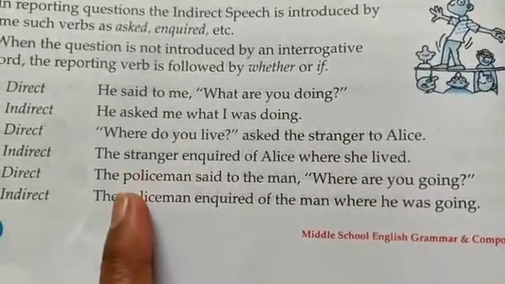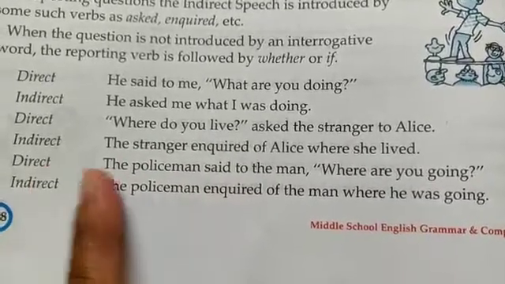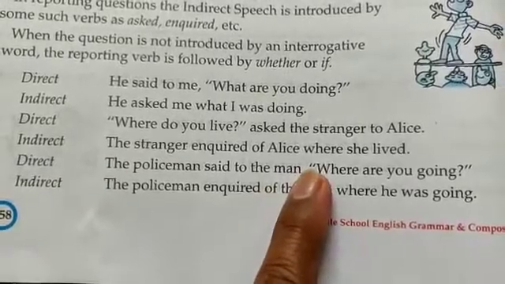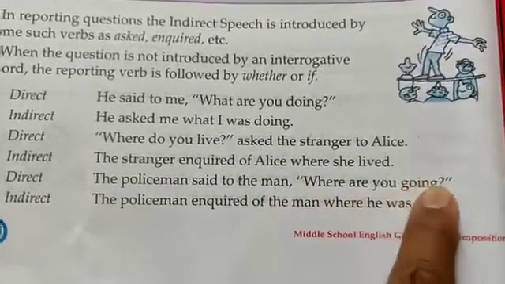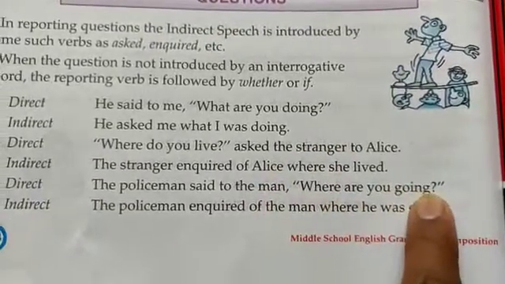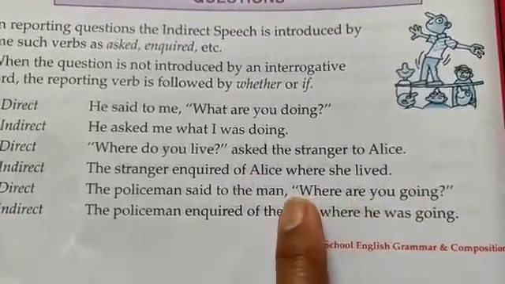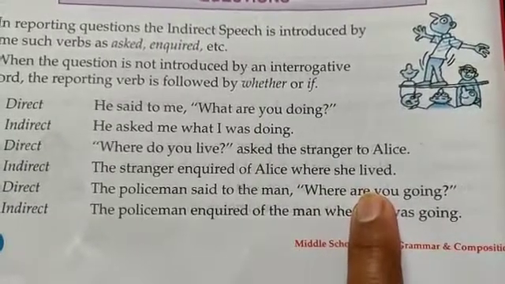Now, next is the policeman, that is direct speech. The policeman said to the man, inverted commas begin, the first letter has to be capital, Where are you going? Question mark, inverted commas close. The reason I told you last class also that we put the quoted words in inverted commas is because we are reporting them as such.